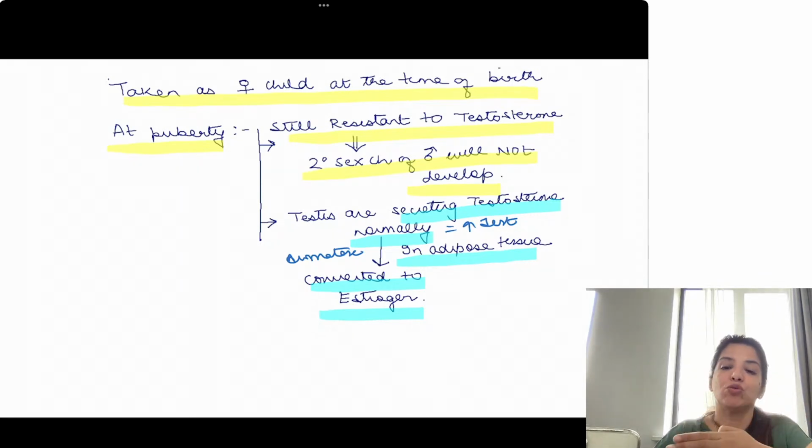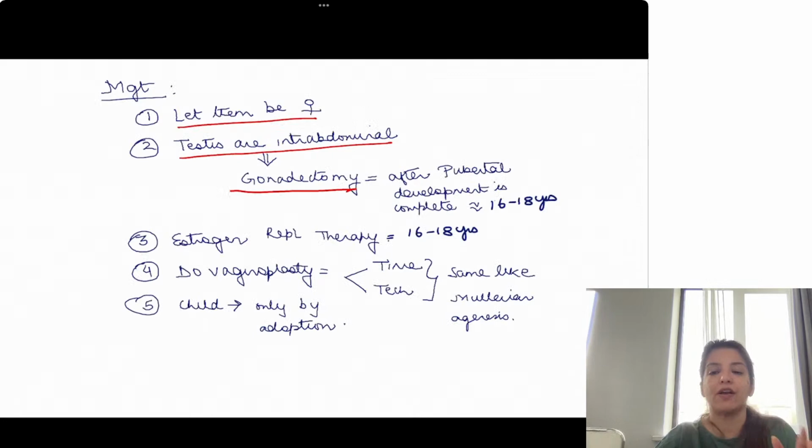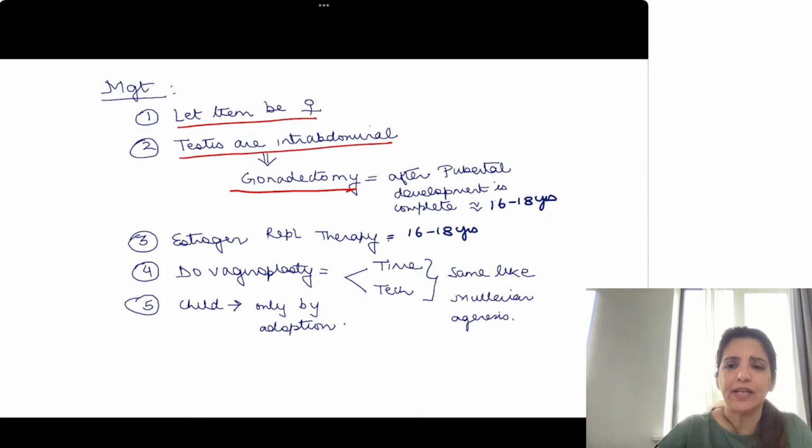And because I am going to let these children be females, I want proper breast development. So although I have to do gonadectomy, I am not going to do gonadectomy immediately at the time of diagnosis. I am going to do gonadectomy after their breast development is complete, which is around 16 to 18 years of age. Right? Are you understanding? Gonadectomy has to be done because there are increased chances of malignancy. But these same gonads are making testosterone, which is getting converted into estrogen, which is leading to breast development. And because I am letting them be females, I want proper breast development. So I am going to do gonadectomy after their breast development is complete, which is around 16 to 18 years.